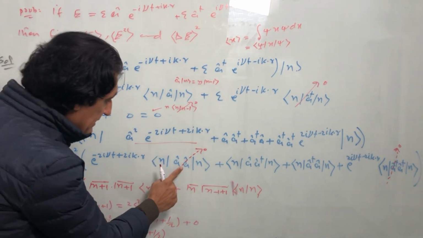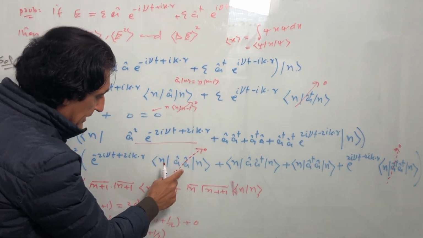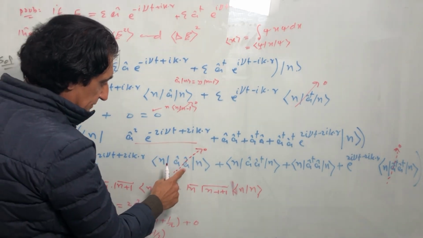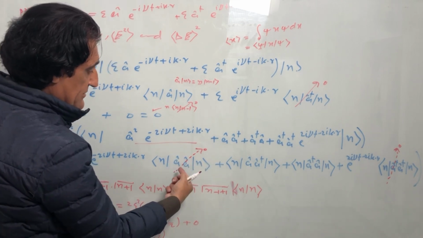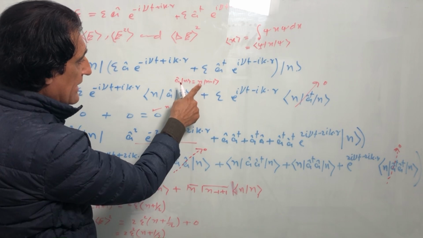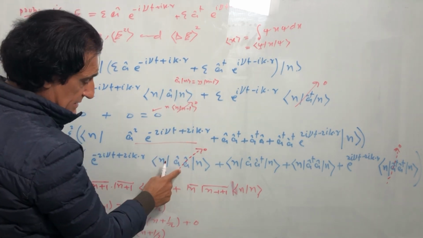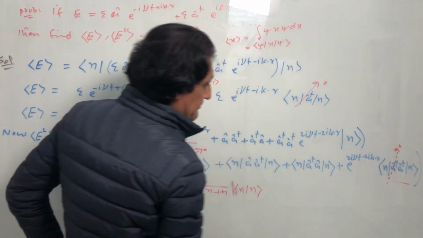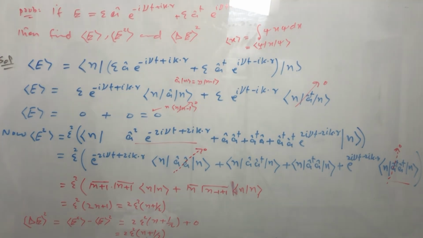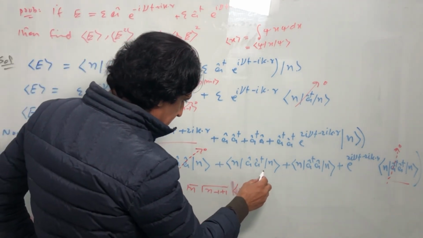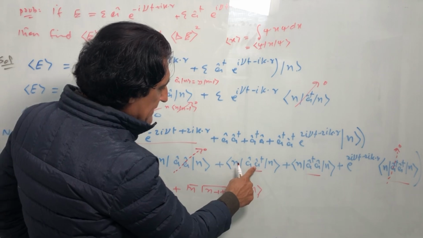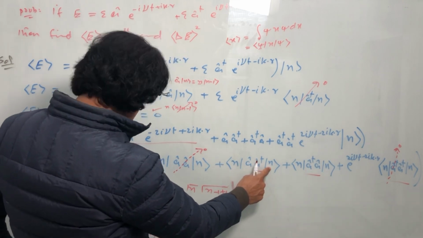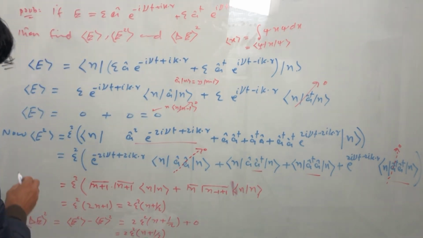Here, the annihilation term, the term with two annihilation operators, will be equal to 0, because we have already shown this. This and the last term must equal 0. And the surviving terms are this one and this one, because if we apply a dagger on n, we can get like this.